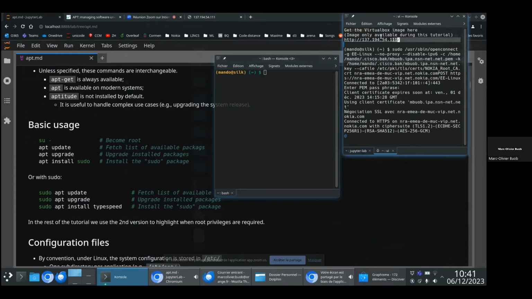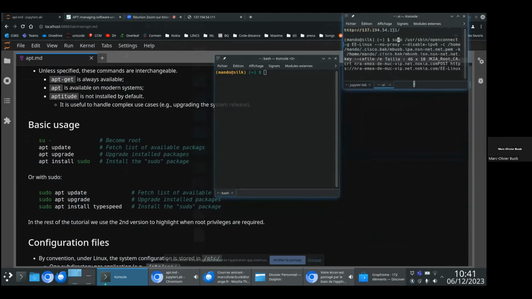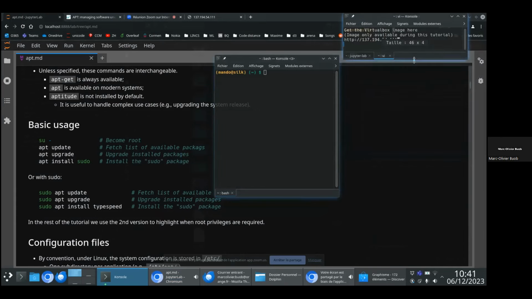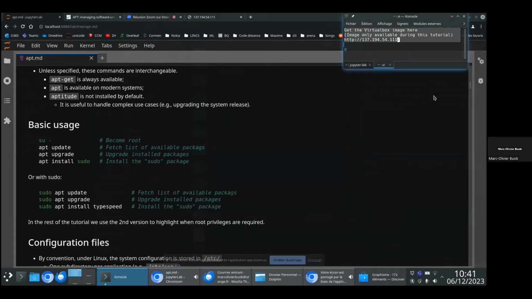In the meantime, I invite you to download the virtual machine. If you want to try it, and you don't have Linux, you don't have WSL, you don't have anything, you could download VirtualBox in the meantime. If you browse this link, you will have a VDI file to download, which is a virtual machine. The file is quite big, so I invite you to download it right now so that you will be ready when we move to the practical.